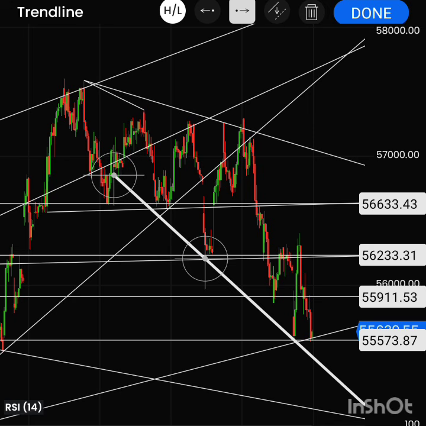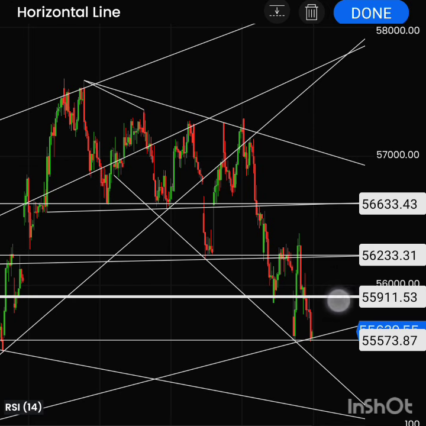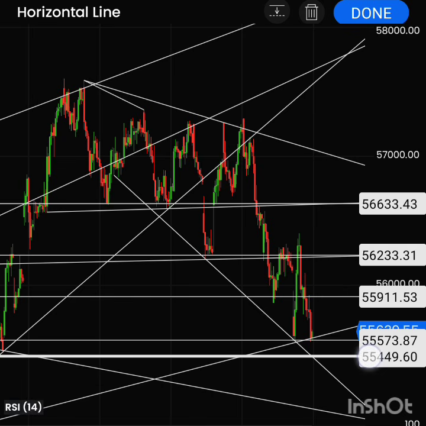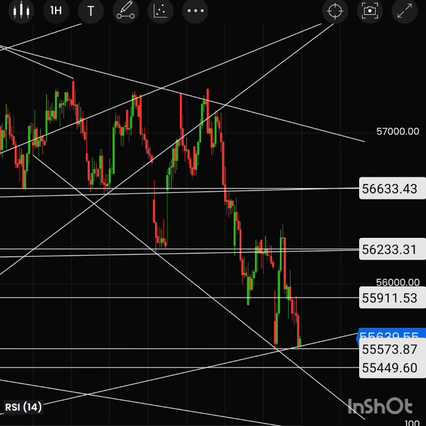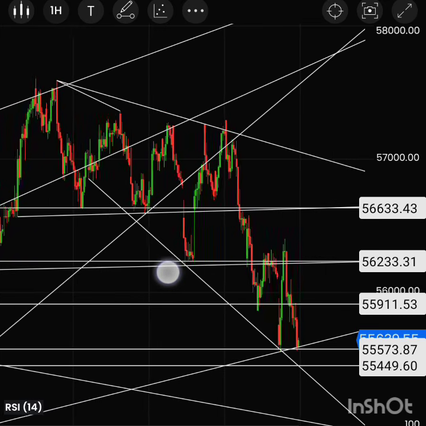This is the currently falling channel. If there is any downside or slip from the lower side, that means the 55,570 range, 570 to 560 range, we will have a small support around the 55,450 range, but I don't think it will sustain, because